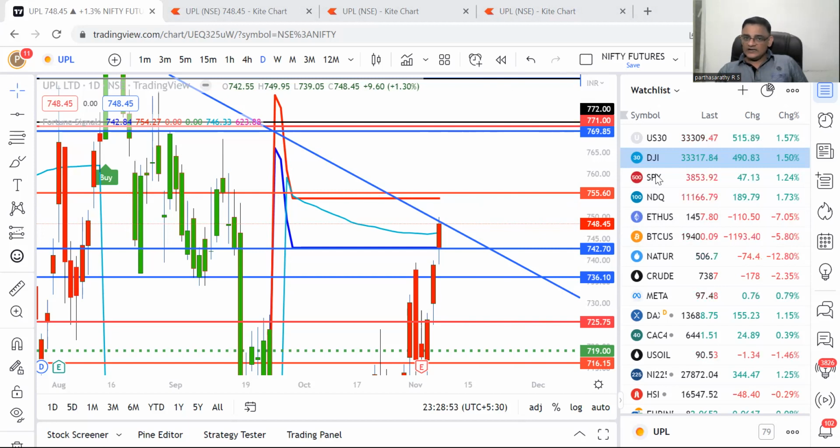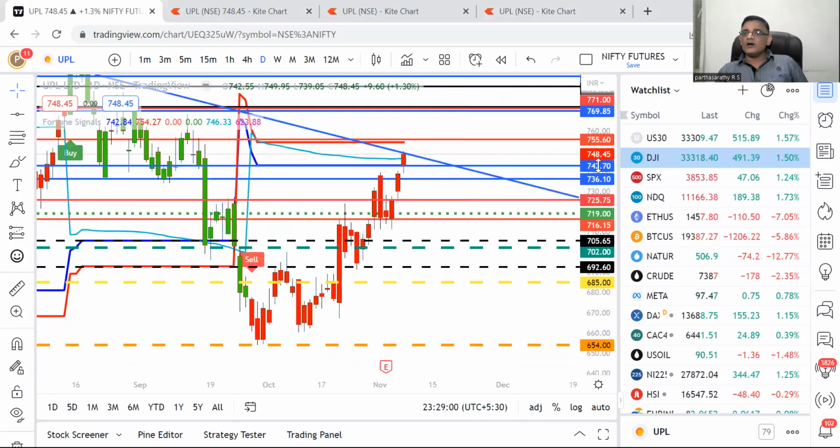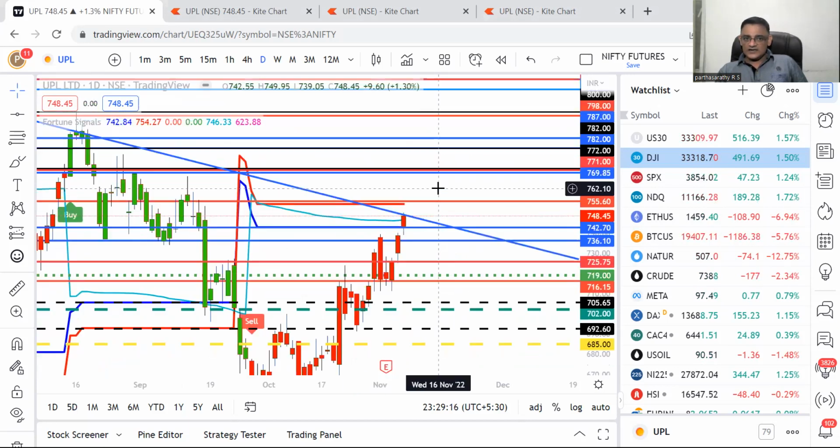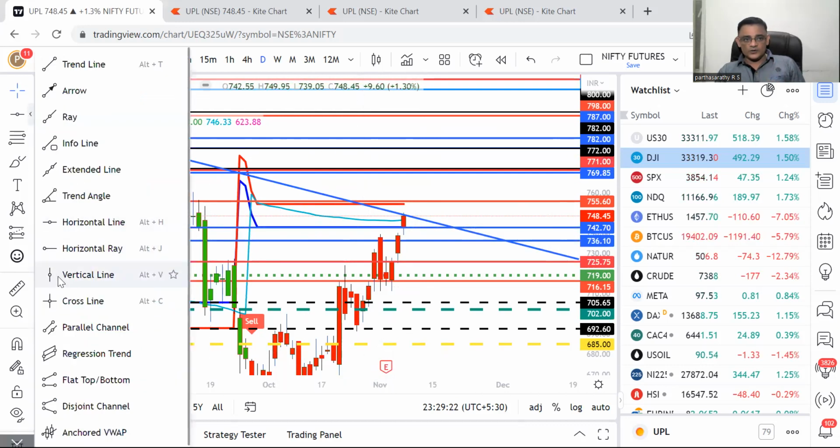But I will definitely trade this counter, because first it is nearing the resistance, and second it is already above our one magic number, which is 685 for this month, and it is above 702. It crossed that 702 exactly on 28th of October, where the expiry started also. Now it is at the resistance. Let's watch this. This is based on Fortune Signals time, and because tomorrow is the yearly date.